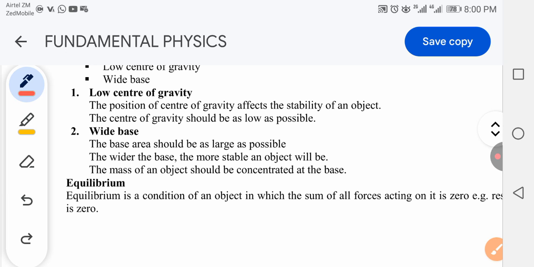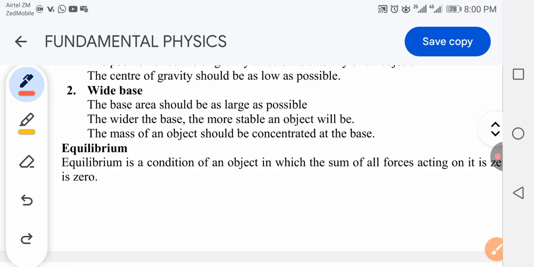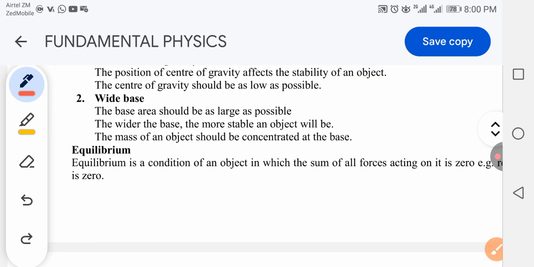So moving on, wide base. How does a wide base affect the stability of an object? The base area should be as large as possible. Why? The wider the base, the more stable the object will be. The mass of the object should be concentrated at the base.